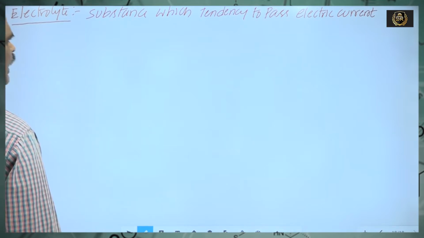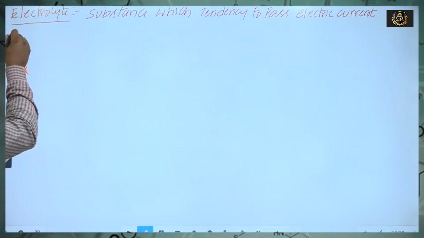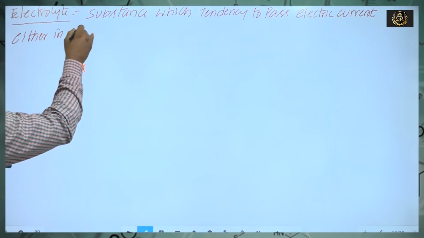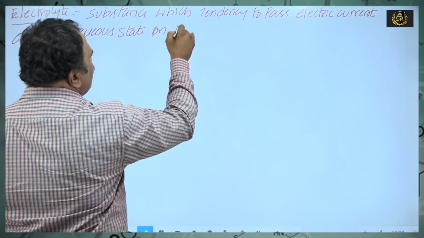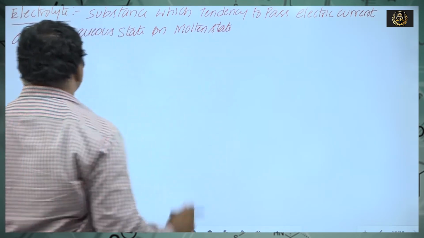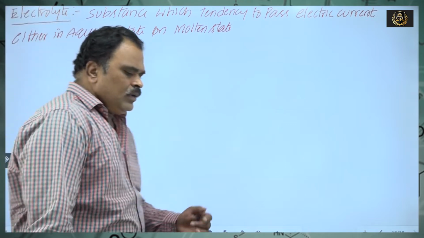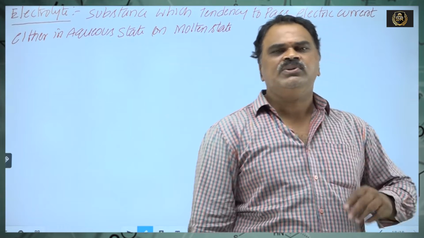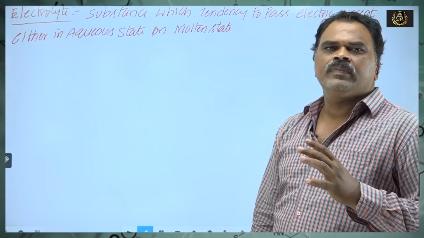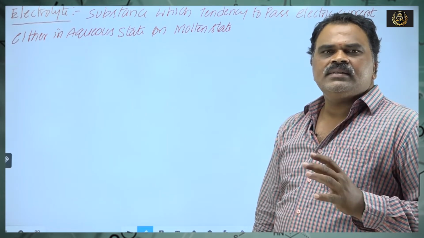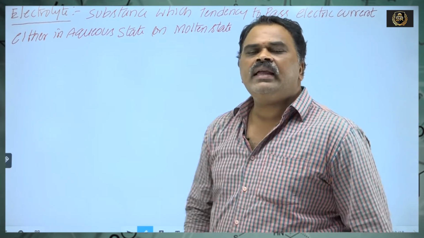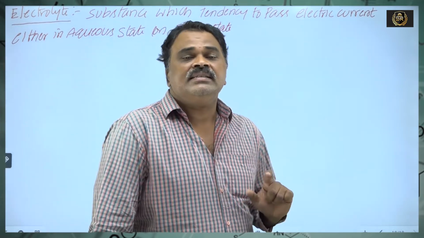The substance which has a tendency to pass electric current through itself, either in aqueous state or in molten state, is an electrolyte. The chemical species which has the ability to pass electric current through themselves either in aqueous state or in molten state, but not in solid state.